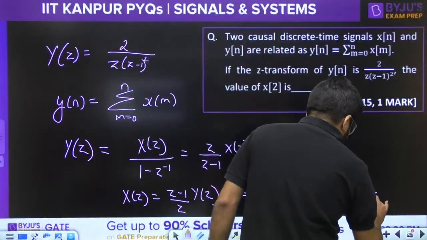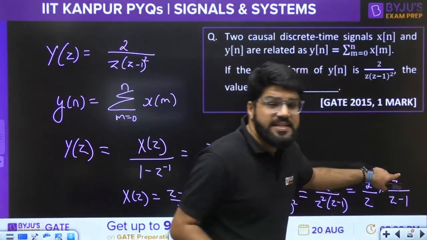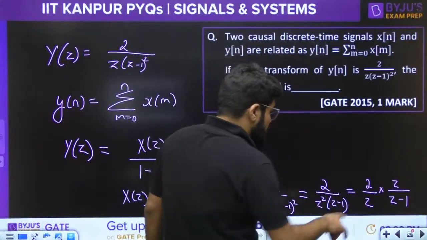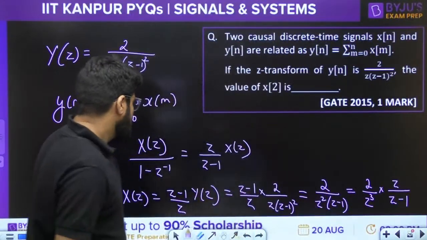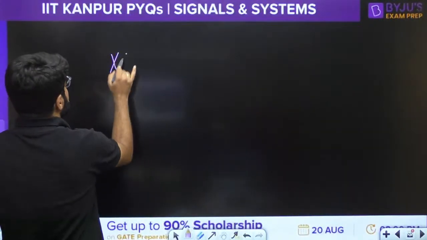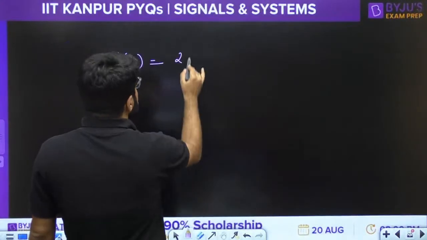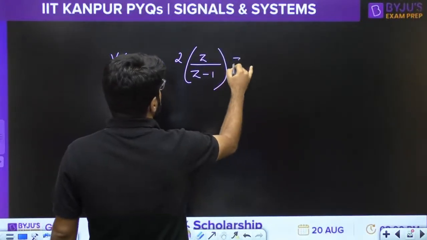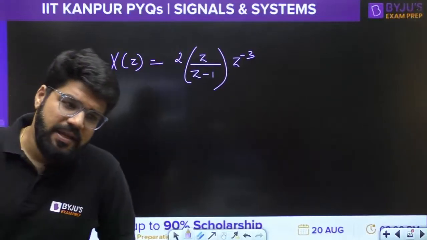This can be further written as, better write it as z upon z minus 1, because z upon z minus 1 is the Z transform for the unit step. If you multiply the denominator by one more z, you will get z cube. So what is Xz eventually? 2 upon z cube times z upon z minus 1. The z cube in the denominator I write as z power minus 3 in the numerator.